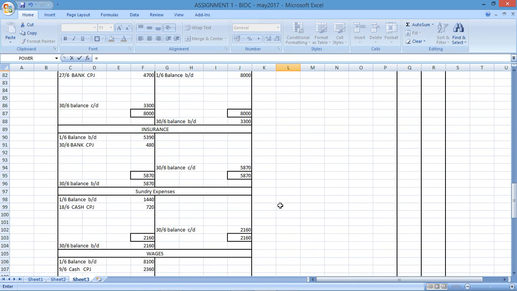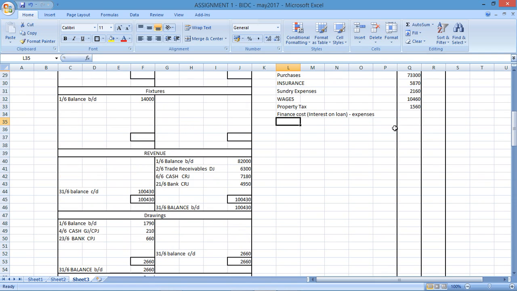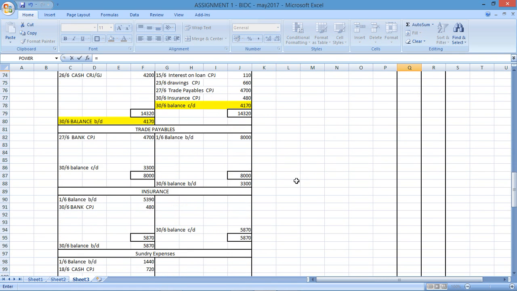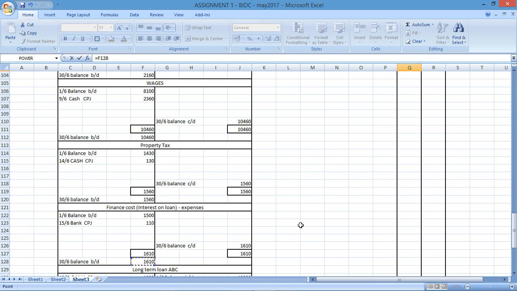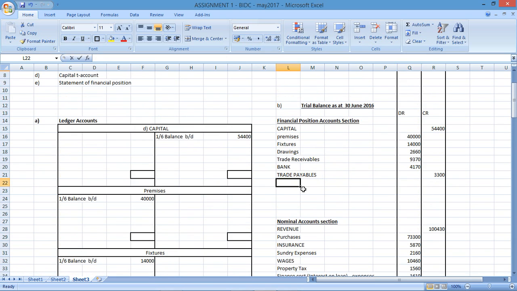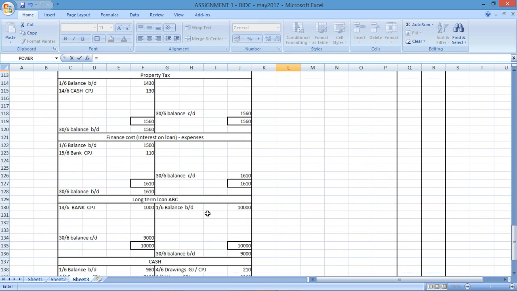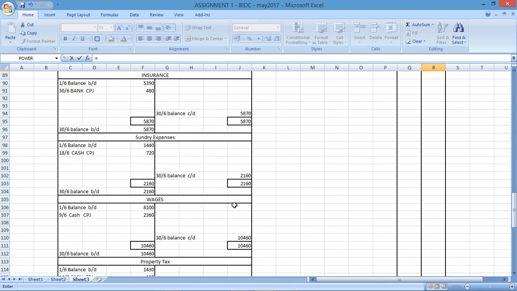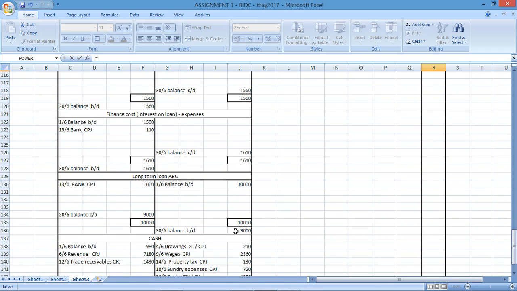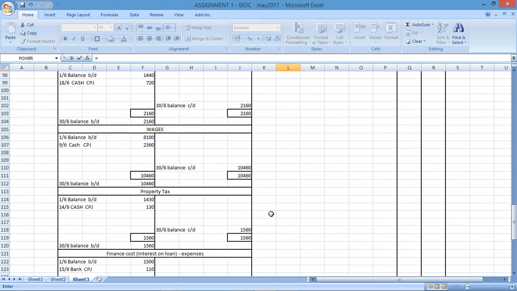Finance costs, which is the interest. So I'm literally just taking those amounts from my T accounts. Long-term loan, that's a liability, financial position. Long-term loan will have a credit. Where's my loan? There's my loan. And then cash. Cash is an asset.